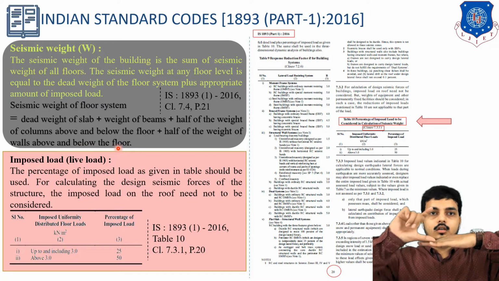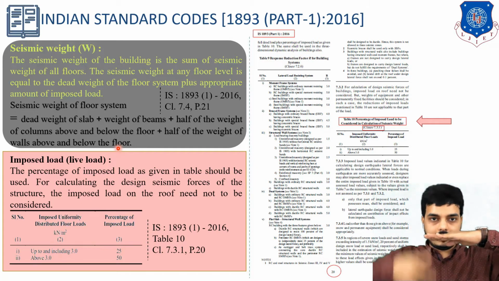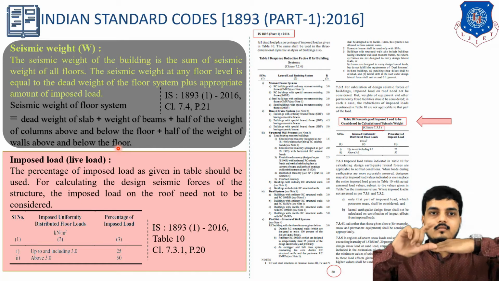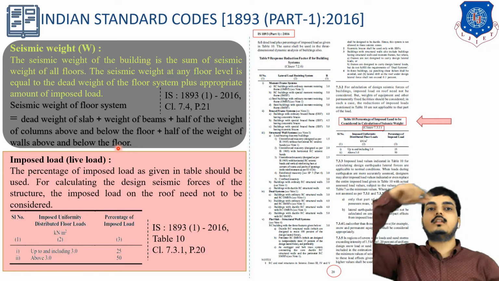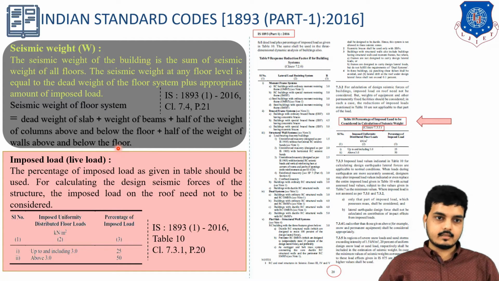Similarly, for this floor, the top half and the bottom half need to be considered. The remaining half of the bottom one will be considered on the bottom floor, and the top half will be considered on the top floor.